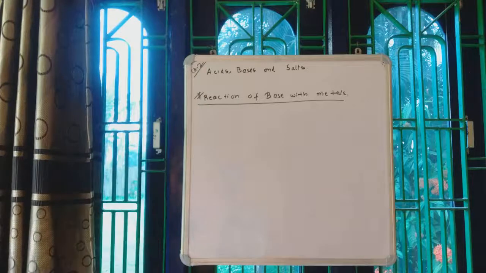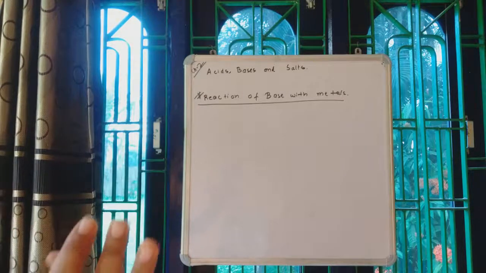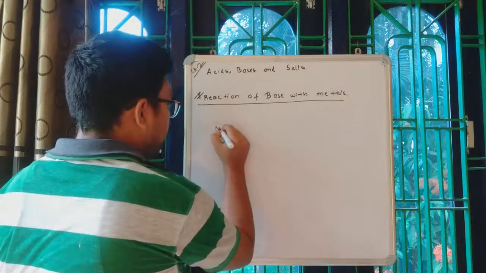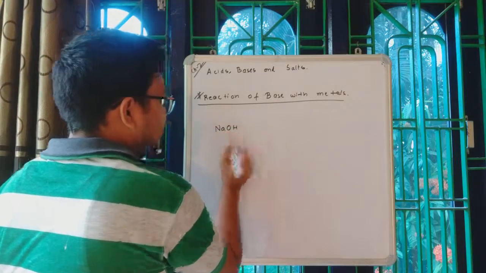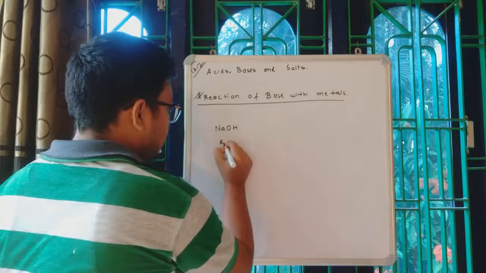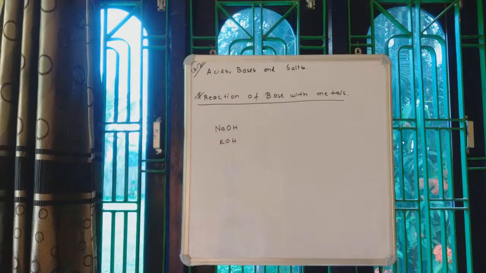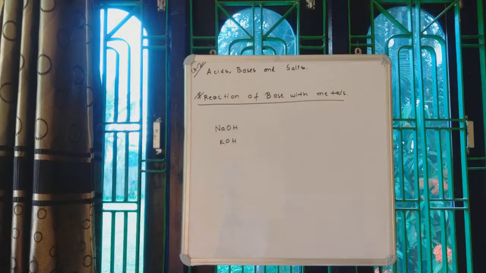There are certain metals which will react with certain bases. Say for example, bases like NaOH, these are called alkali if you remember, NaOH, KOH, this kind of bases will react with metals. Again, not all metals. There are certain reactive metals. With those metals only, the bases will show reaction. Not on all metals.